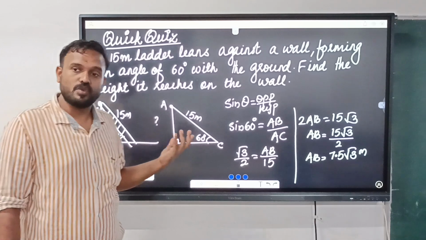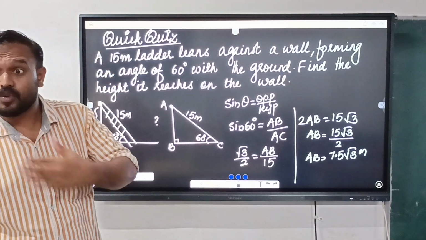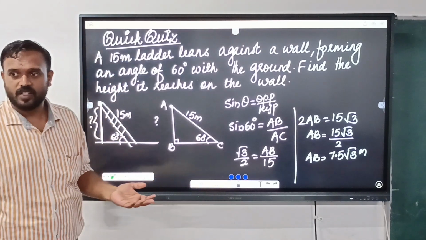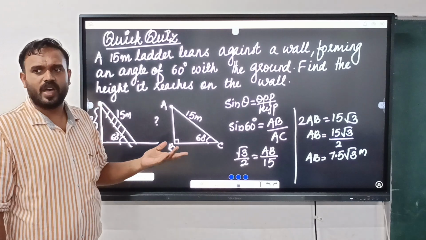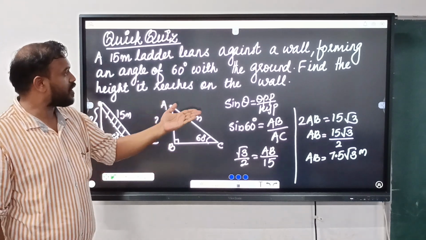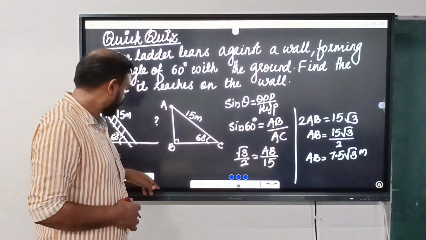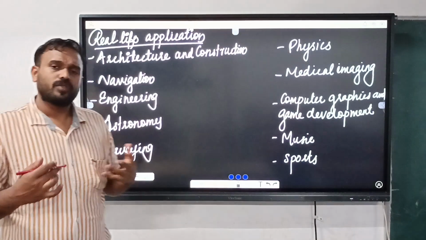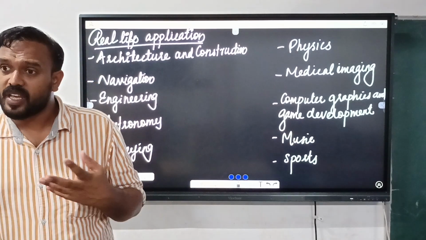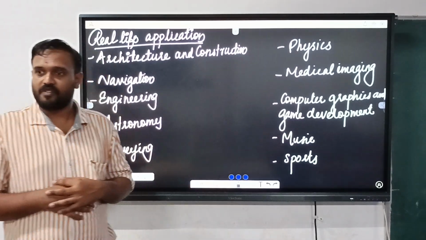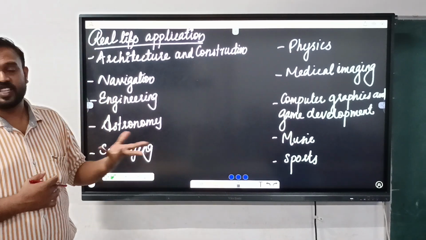So here what ratio did we use? Sine. So many questions are there, many applications are there, so we can find any unknown values. Okay, so here you can see the height of the wall is 15 meter. So we discussed many questions, right? And where can we apply all this in our real life? See, many applications are there.